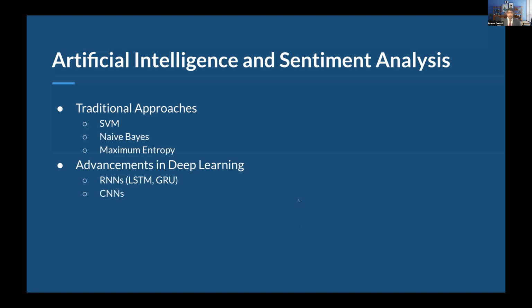CNNs have recently been proven very useful in this sentiment analysis. And with this, transformers also come in. We have BERT, XLNet, and GPT, all these transformers trained on different sets of data with different parameters, leading to much better sentiment analysis that can be used for a variety of better applications.